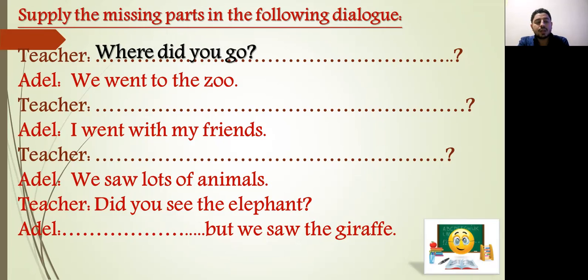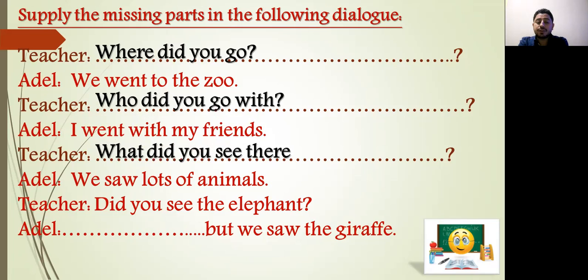Where did you go? Number 2, Adil answered, I went with my friends. So the teacher here asked a question. Yes, who did you go with? We use who when we talk about people. Next, Adil said, we saw lots of animals. The teacher asked him, what did you see there? The teacher asked another question, did you see the elephant? Adil answered, no, we didn't, but we saw the giraffe.